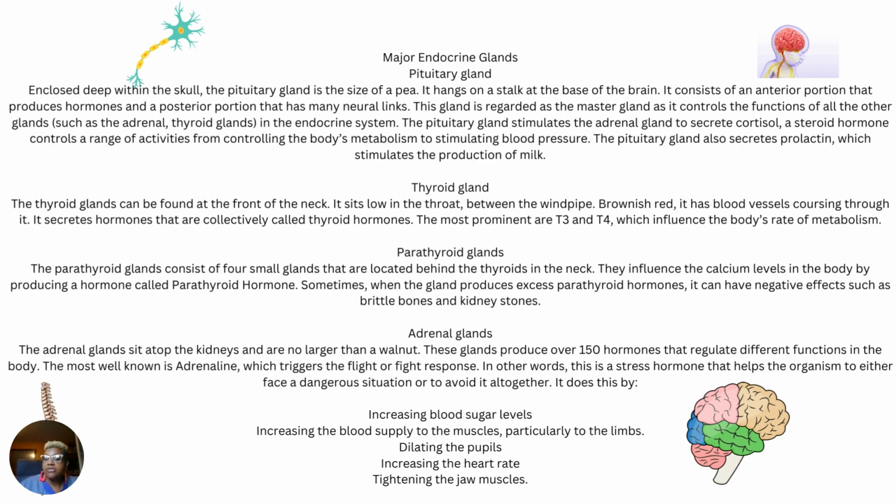Sometimes when the gland produces excess parathyroid hormones, it can have negative effects such as brittle bones and kidney stones. Adrenal glands. The adrenal glands sit atop the kidneys and are no larger than a walnut.